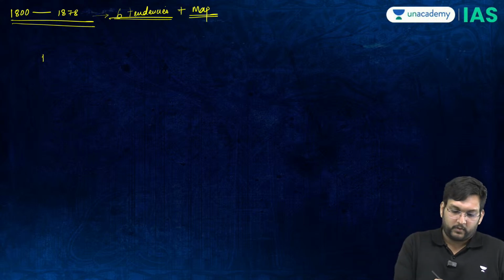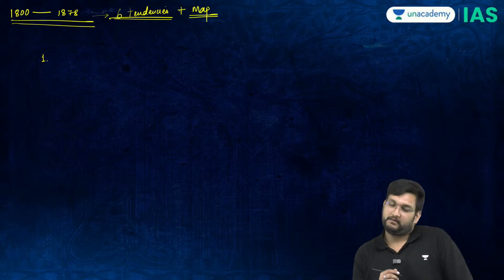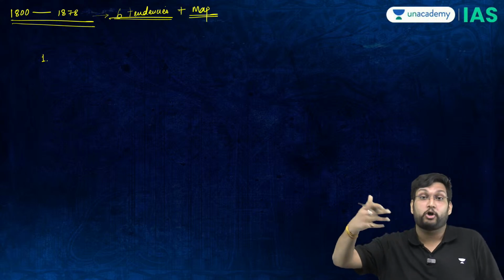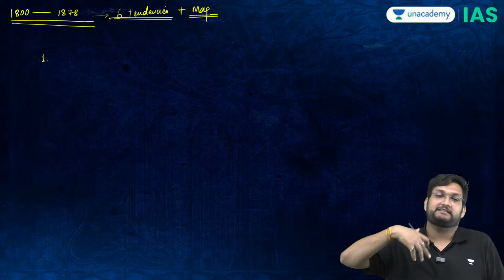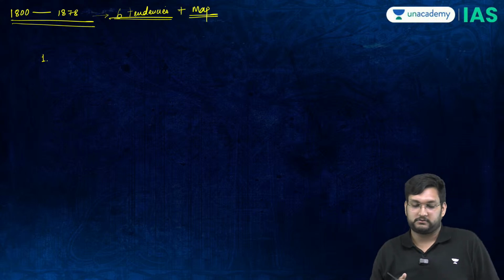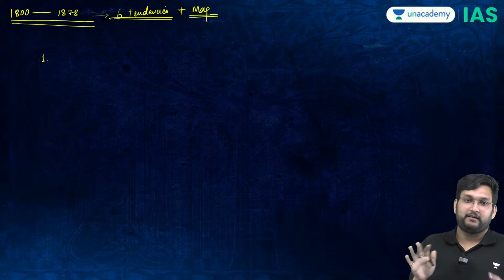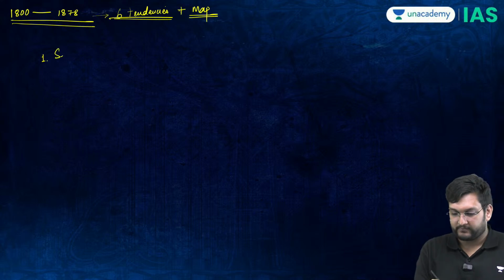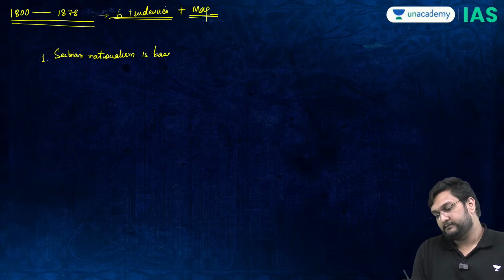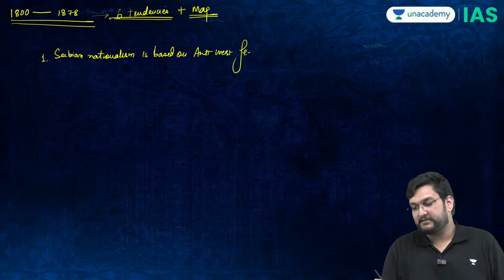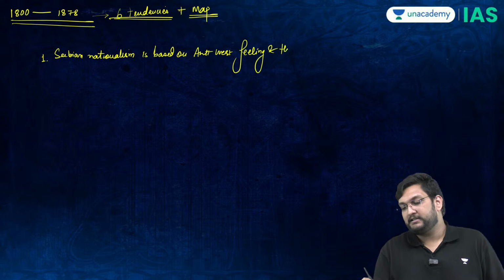Now, the first tendency, and it's going to become even more illogical and in a way, it's a tragedy, but it has something related to comedy also. But the first thing which has developed is Serbian nationalism, which is based on anti-West feeling, and they want Bosnia.